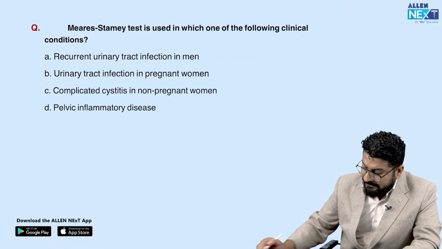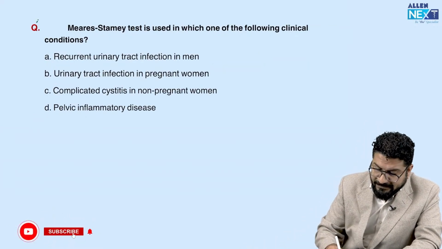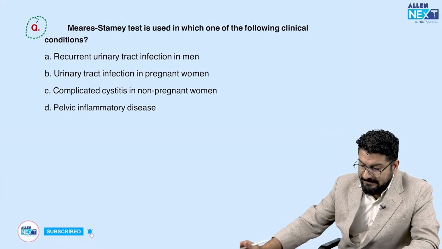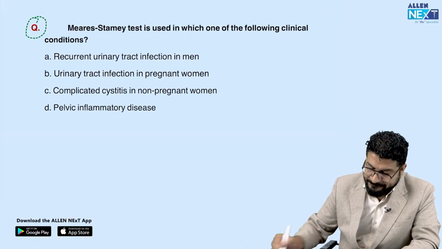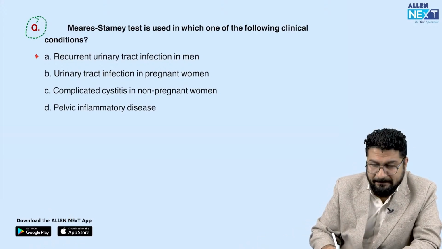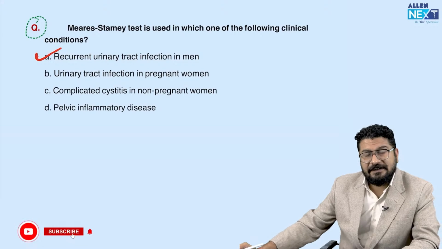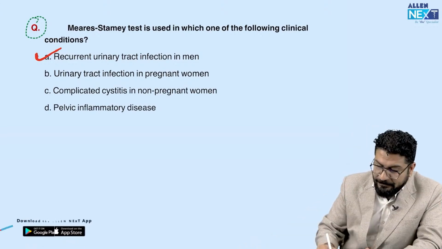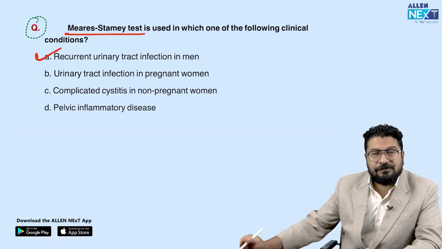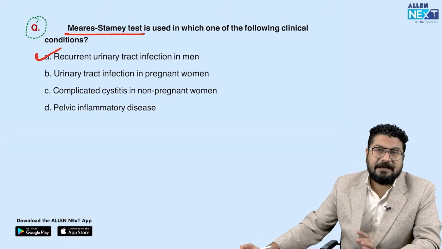Okay, this was something, a new question. Again, we don't use this test nowadays. This was a question where the Meares-Stamey test is used. It is used in a patient who has recurrent UTI, especially in male patients because males have prostatic secretion. Nowadays we don't use this, but again, a question came in the exam, so you should know this is a test that we use for recurrent UTI in a male patient.